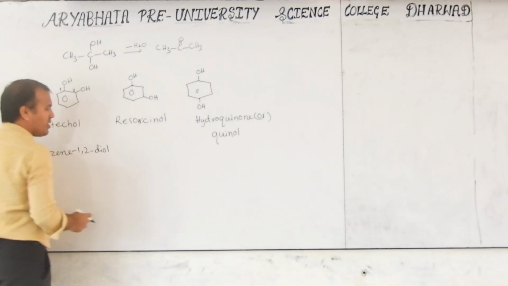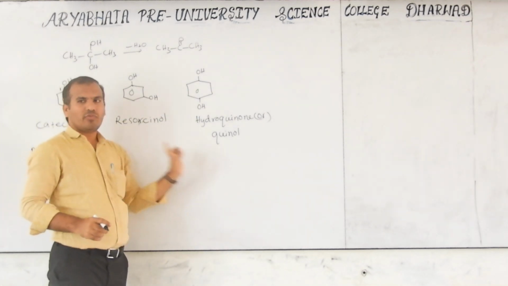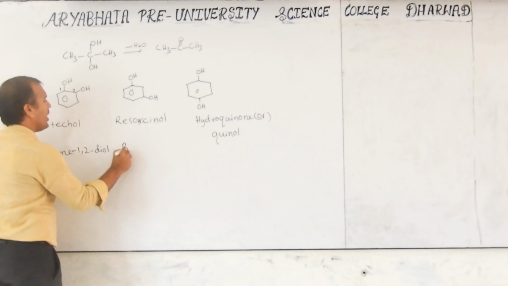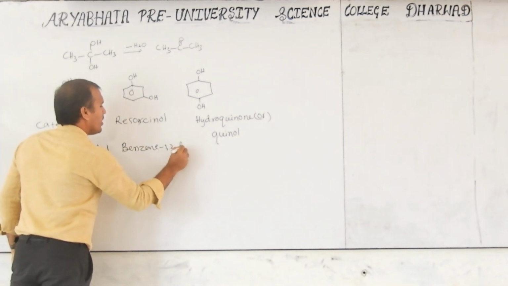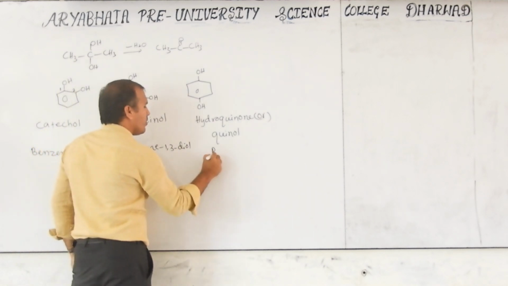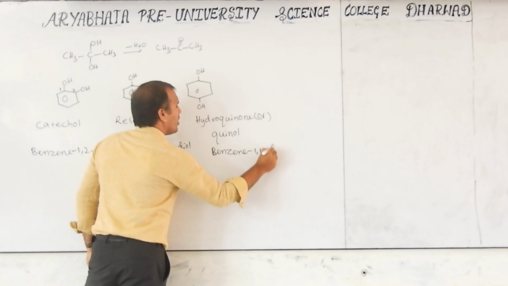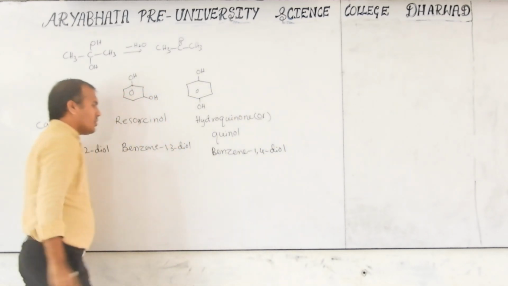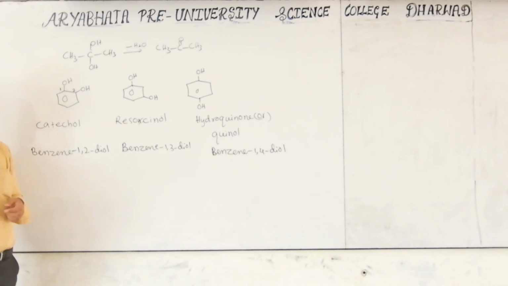Here benzene 1, 3 diol. Here benzene 1, 4 diol. So this is about dihydric alcohols. In the next class we will discuss trihydric and polyhydric alcohols and then IUPAC nomenclature.